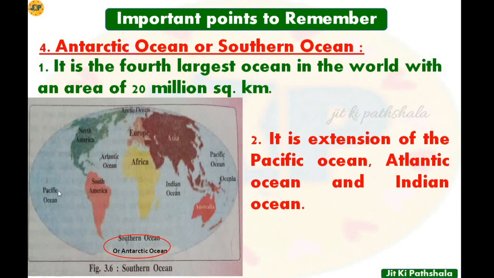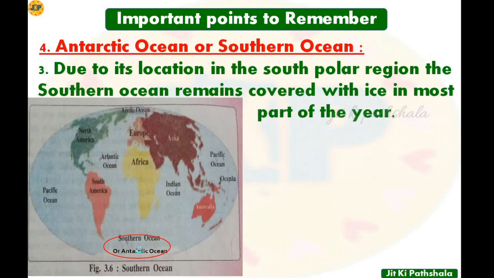And here you can see this is the Pacific Ocean, then comes the Atlantic Ocean, then the Indian Ocean, and here it is the Southern Ocean or the Antarctic Ocean, and it is written that it is the extension of these oceans. So it is the extension part of the Atlantic Ocean, Pacific Ocean and the Indian Ocean. Next comes point number 3.